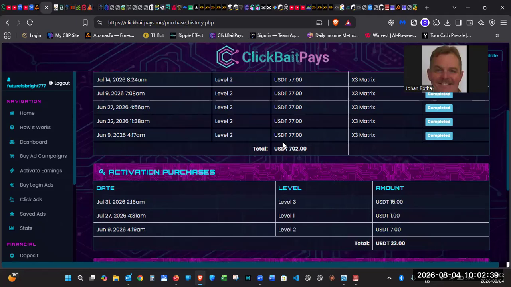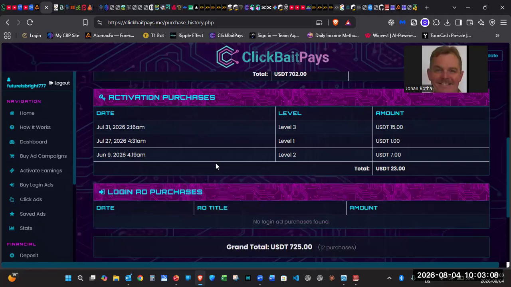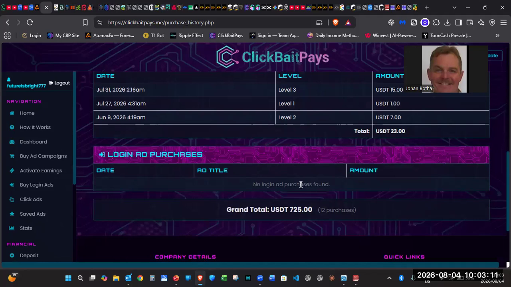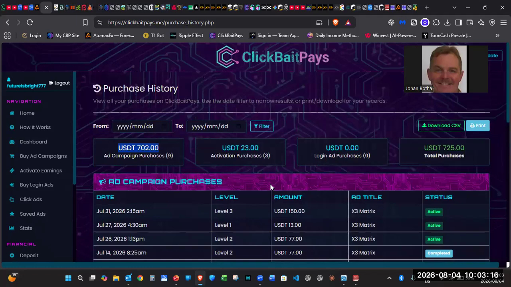All right, just remember that once again, this is for educational and informational purposes, showing you the back office, how it works of Clickbait Pays. Nothing is guaranteed in the space. No one can guarantee you anything. Please make sure that you do not use your food money to put in here, and do not be irresponsible with any money. Please, people, that is very important. Right, so I'm not a financial advisor, tax advisor, crypto or financial income tax advisor. Please do your own due diligence and please reach out to the person that invited you or have sent you this video.